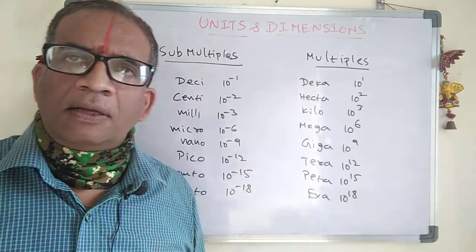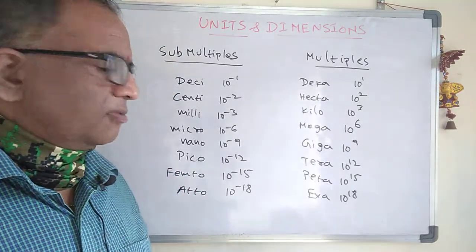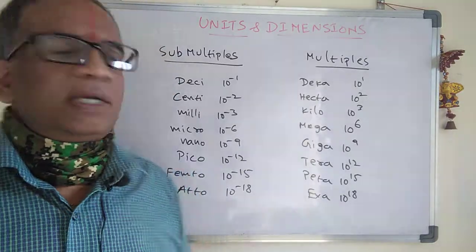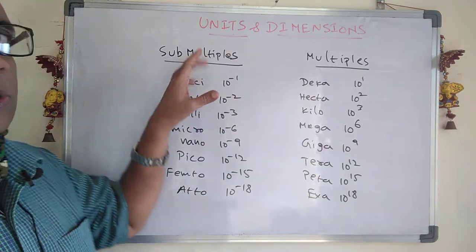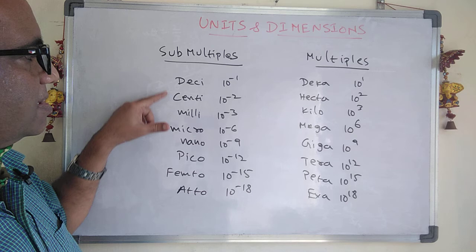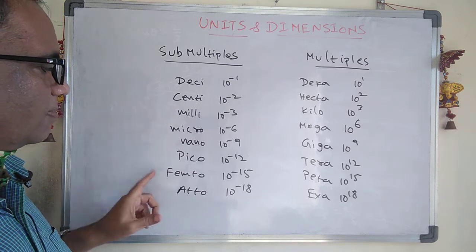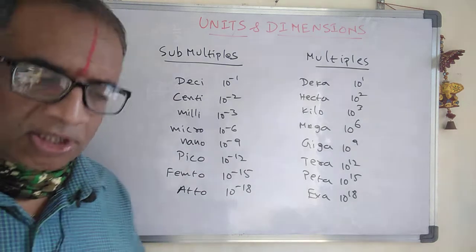Some more are there, which we may not use regularly, but in general we may use these things. Submultiples mean the smaller values like deci, centi, milli, micro, nano, pico, femto and atto. So you must learn these also.